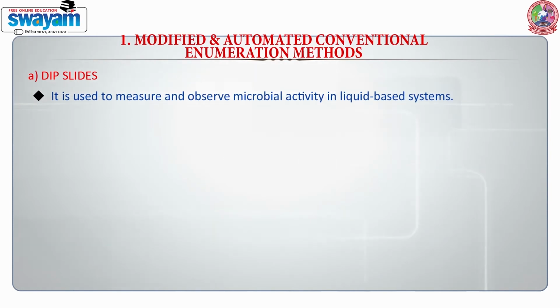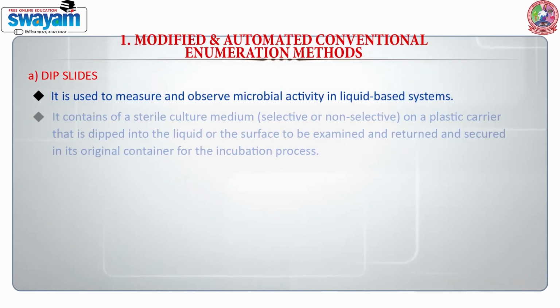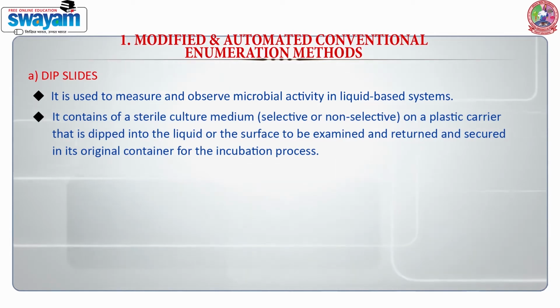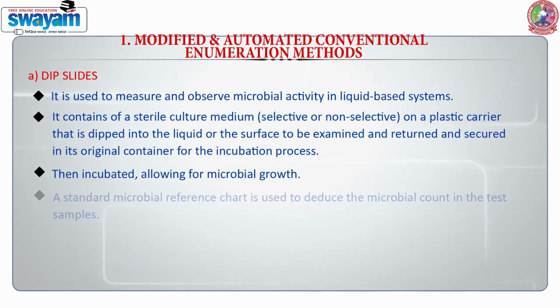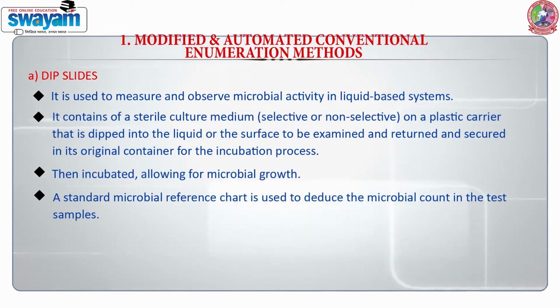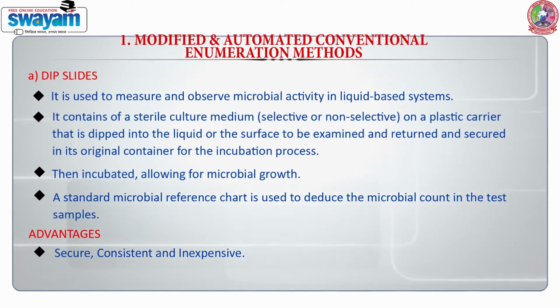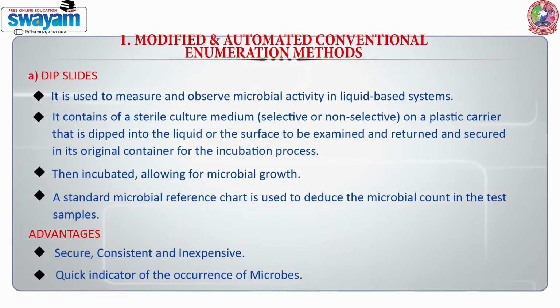It is used to measure and observe microbial activity in liquid-based systems. It contains a trial culture medium, which can be selective or non-selective, on a plastic carrier that is dipped into the liquid or surface to be examined, then returned and secured in its original container for the incubation process. It is then incubated, allowing microbial growth. A standard microbial reference chart is used to interpret the microbial count in the test sample. Advantages of this method are: it is secure, consistent and inexpensive, and it is considered a quick indicator to detect the occurrence of microbes.